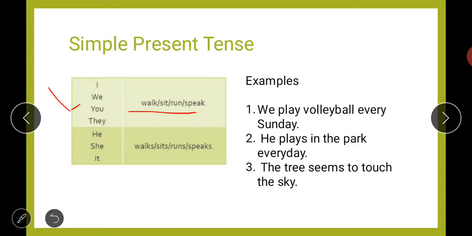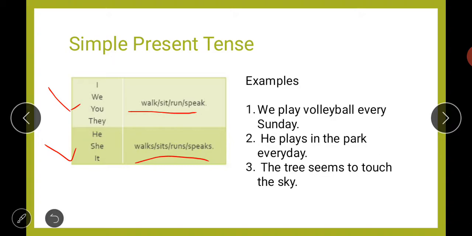And if you are using the subject like he, she, it, then you will add s or es with the base form of verb. He walks slowly, she sits here, she runs fast. So if you are using the subjects I, we, they, you, then you will use the base form of verb only. When you use he, she, it, then you will use s or es along with the verb.